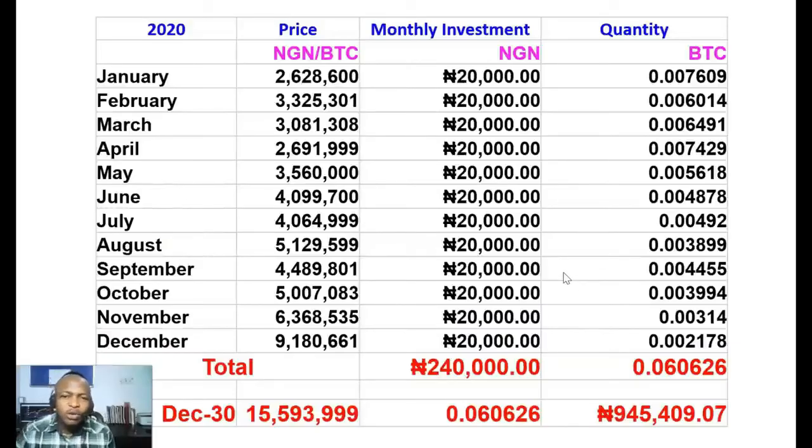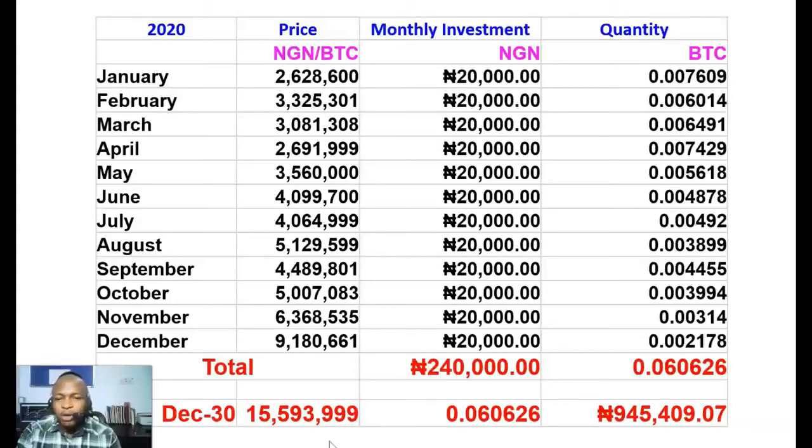So 2020 is also a bullish year because Bitcoin rose from 2 million naira in January to 9 million naira in December, and I did the same investment. I keep on buying Bitcoin, 20,000 naira worth every single month. So at the end, I have 0.06 BTC, and I've spent a total of 240,000.